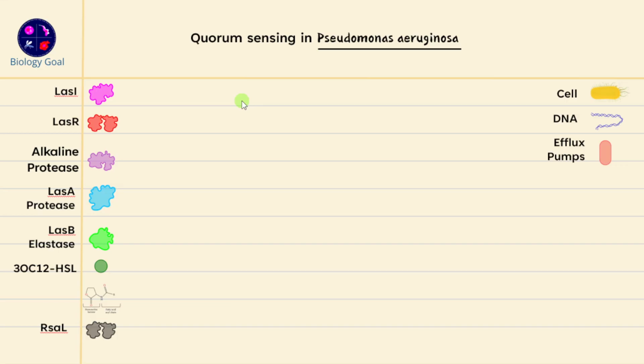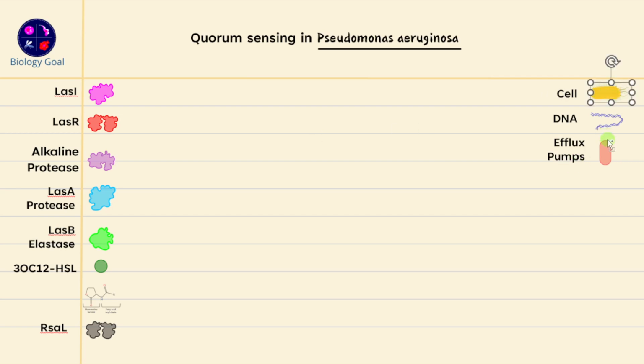So we'll understand LasA system first, because LasA system is the master regulator of virulence gene expression, and it also regulates the other quorum sensing pathways. So that's very, very important for us to start with the LasA system, right? So we'll start with the LasA system.